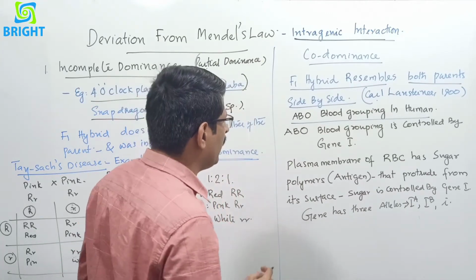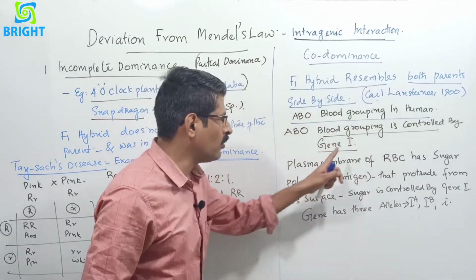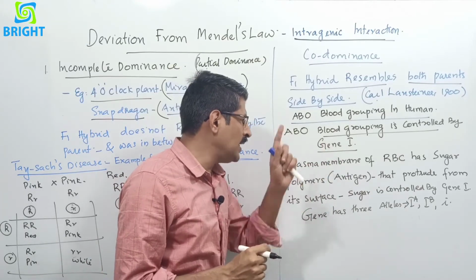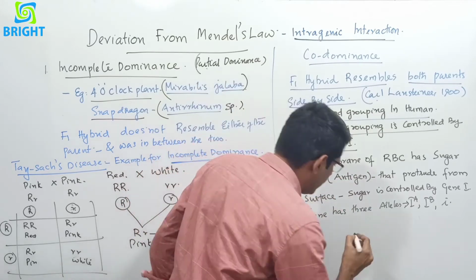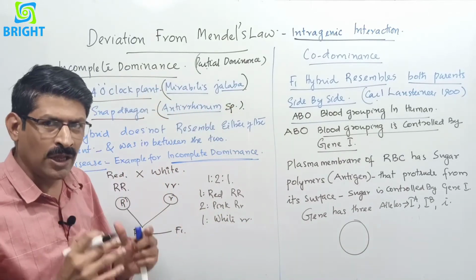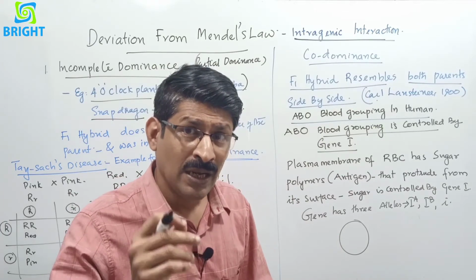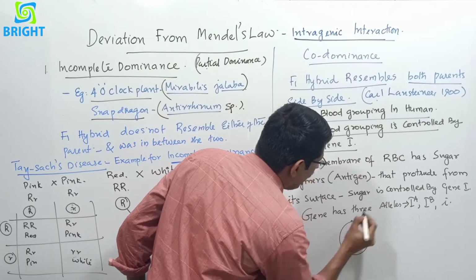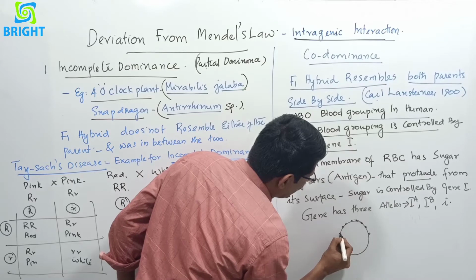And ABO blood grouping is controlled by the gene I. It is not one, it is capital I. So ABO blood grouping is controlled by the gene capital I. And here the plasma membrane of RBC, we know that this is RBC, and RBC have a plasma membrane, and it is filled with hemoglobin, and there is no nucleus, and this RBC plasma membrane has sugar polymers that protrude from its surface.